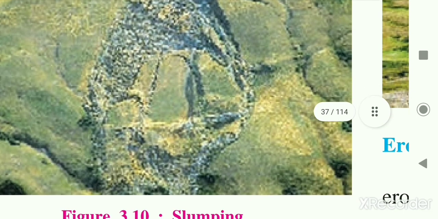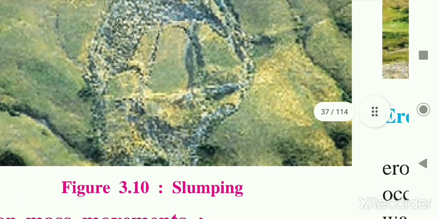This is called slumping. Such rapid movements may also occur because of an earthquake; slumping also occurs because of earthquakes. These are rapid mass movements, meaning suddenly this weathered material rapidly comes down from the steep slope to the foothills of the mountain. This is called rapid mass movement.